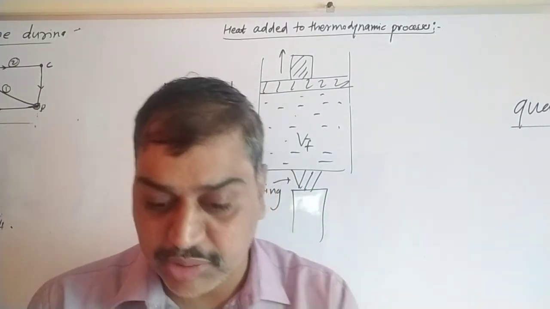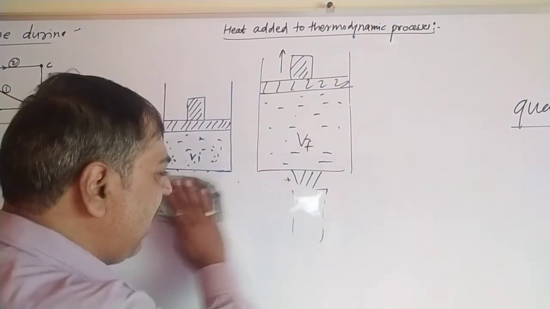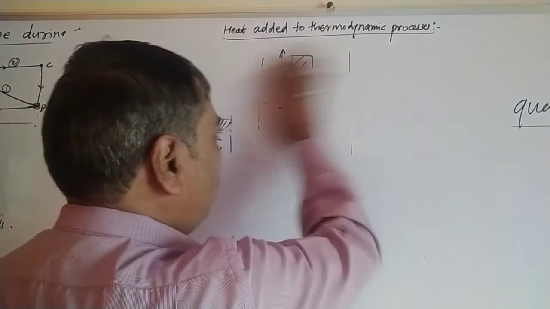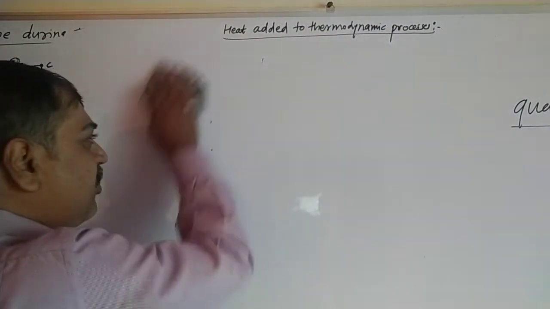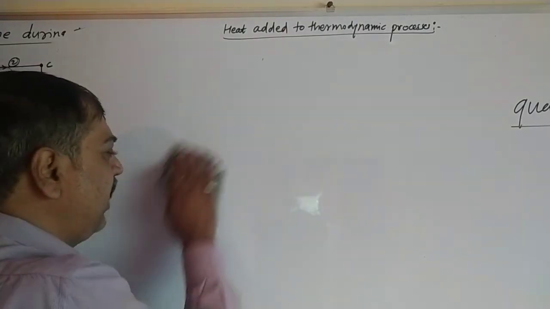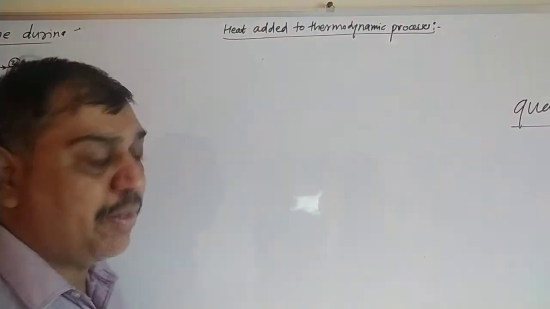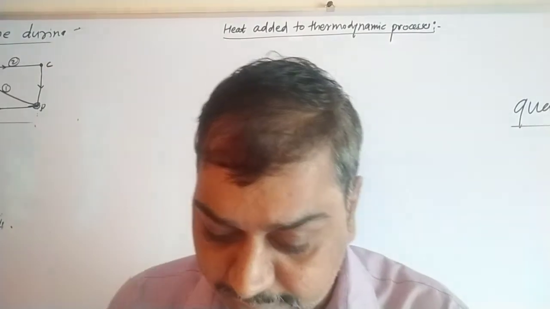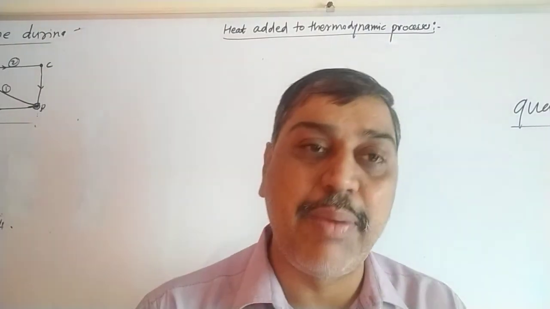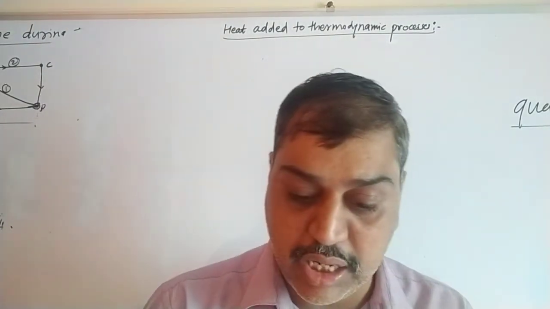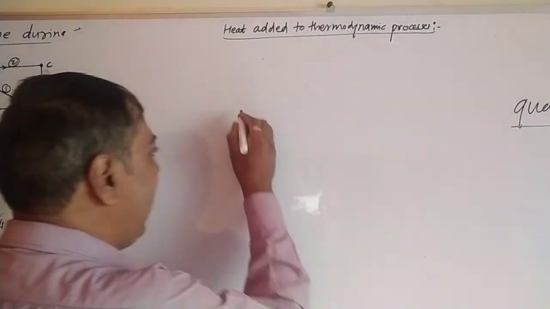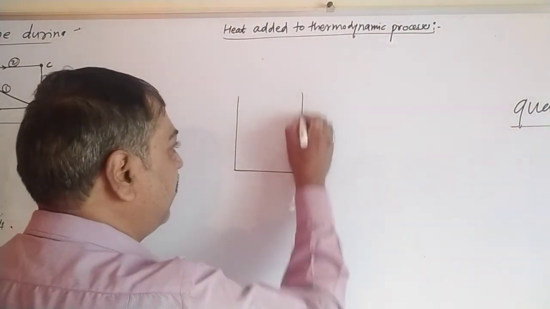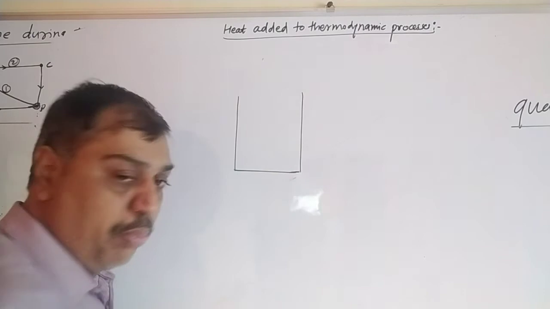Now the second system they have mentioned. What they have done in the second method of adding heat to a thermodynamic process: don't do anything, don't heat it, just enclose the whole thing. This is called sudden uncontrolled expansion of gas. They have taken the whole system and divided it into two parts.